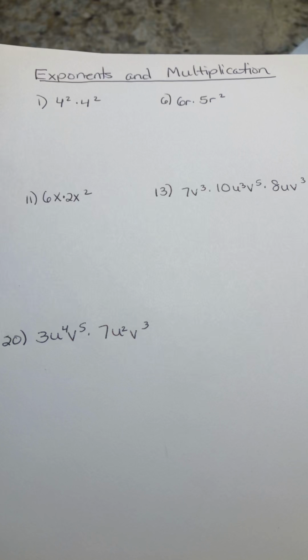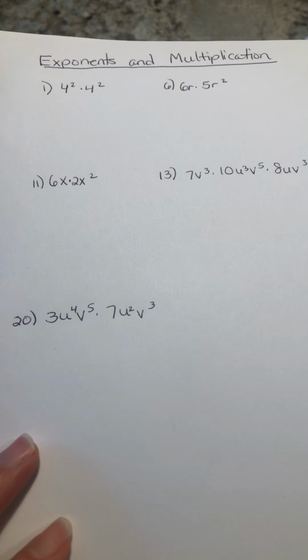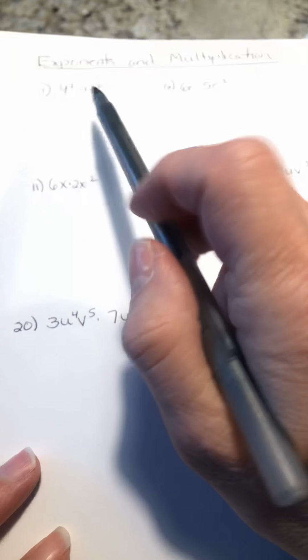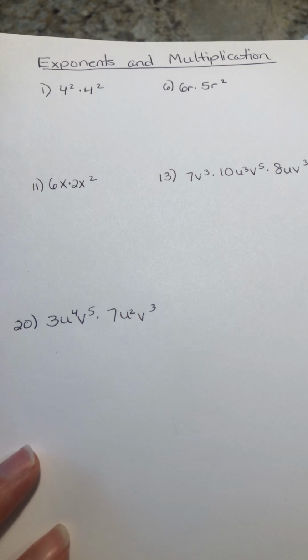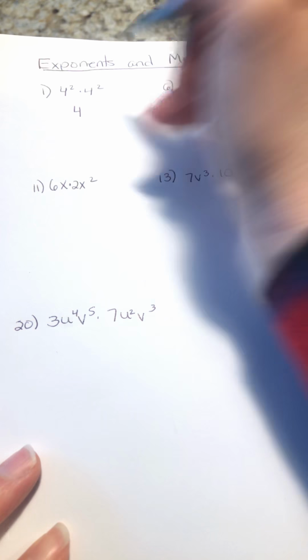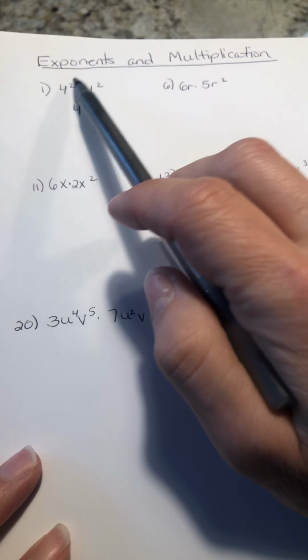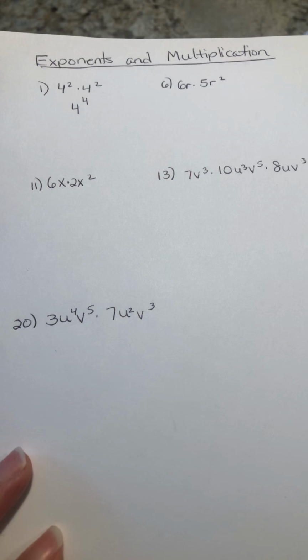Hello everyone. So today I want to think about and talk about exponents and multiplication properties. We've already gone through our laws of exponents, the first three rules, and now we're going to just practice with applying them. If you remember from the last video, when we multiply like bases, so bases that are exactly the same, we keep the base and we add the exponents. So my base is 4, and if I add the two exponents, 2 plus 2 gives me 4, and we're left with 4 to the 4th power.